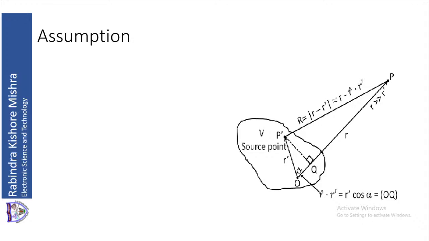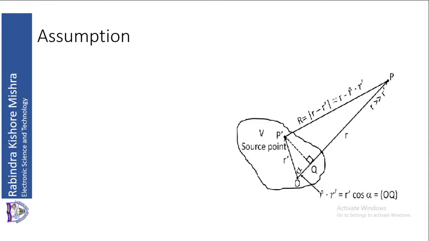Therefore, R minus R dash is approximately equal to OP minus OQ, because QP will be approximately equal to P dash P if P is at a very large distance. OQ is equal to R cap dot R dash. Using that, we get capital R is equal to R minus R cap dot R dash.